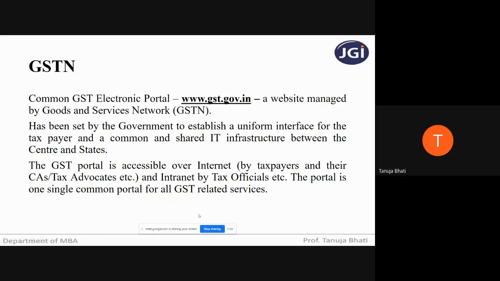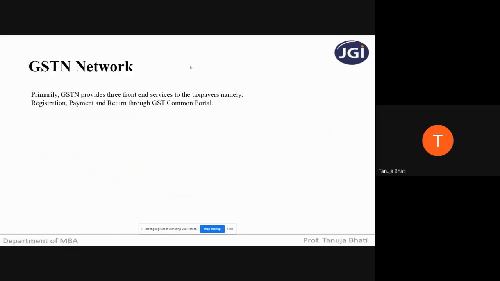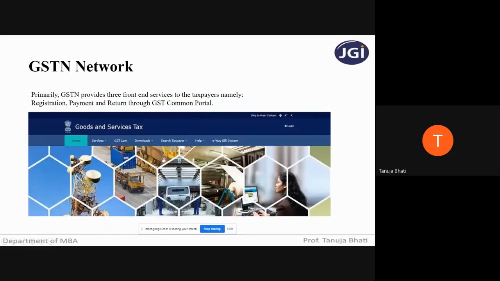The portal is one single common portal for all GST related services. No matter what service you want in respect of GST, it can happen through a common portal by visiting www.gst.gov.in. So GSTN network. Primarily GSTN provides 3 front-end services to the taxpayers, namely the registration facility, payment, returns, which can happen through the GST common portal. So it looks something like this.